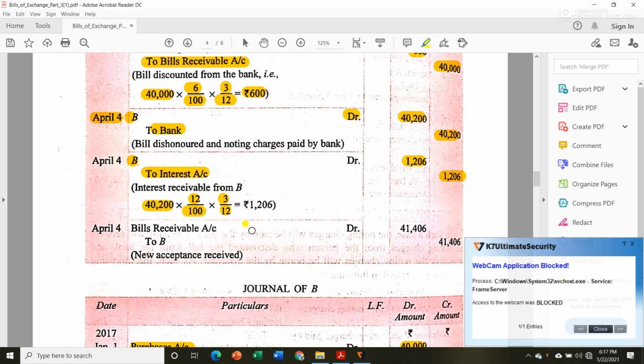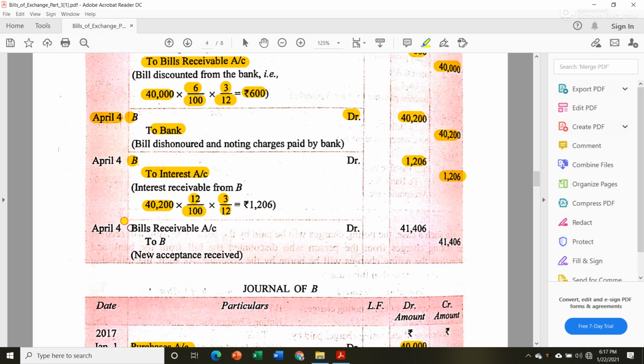Dishonoring the bill. Sorry. Okay, then again he drew a new bill and B accepted it and sent it back to Mr. A. So for receiving that acceptance, Mr. A will pass a journal entry: bill receivable account debit to B.